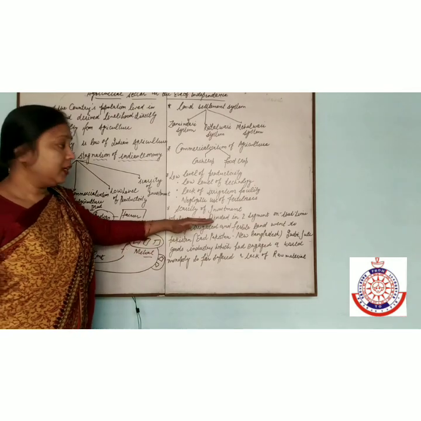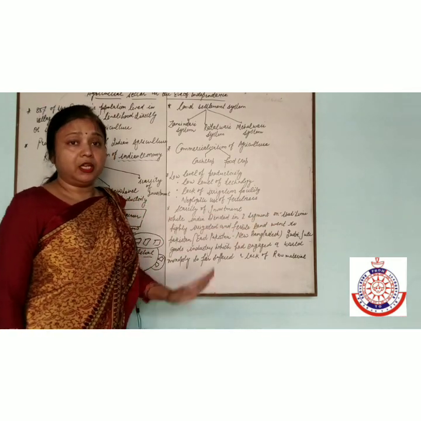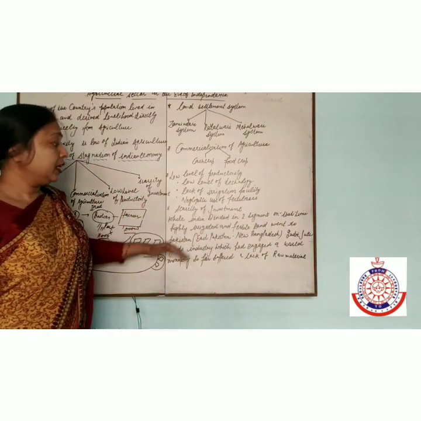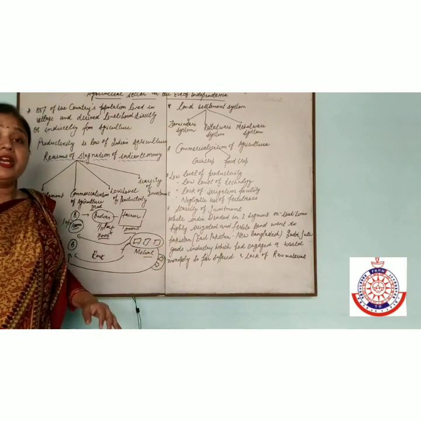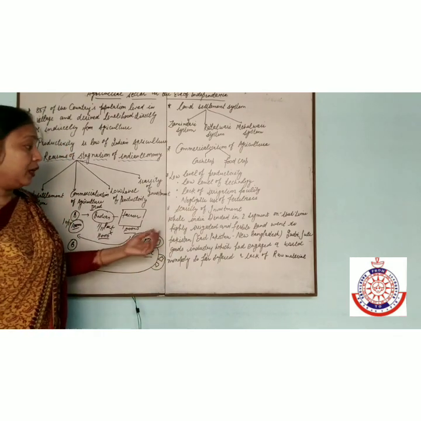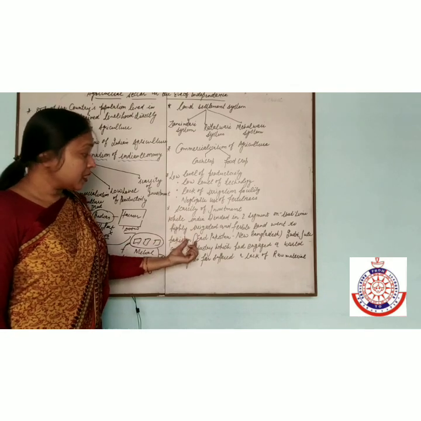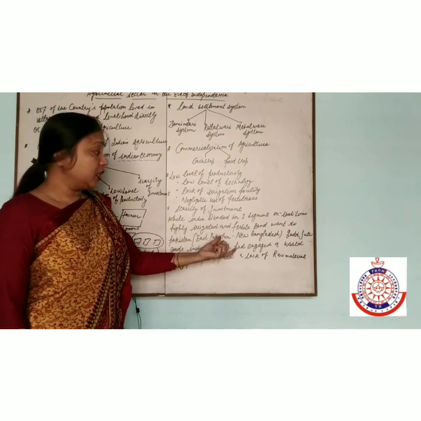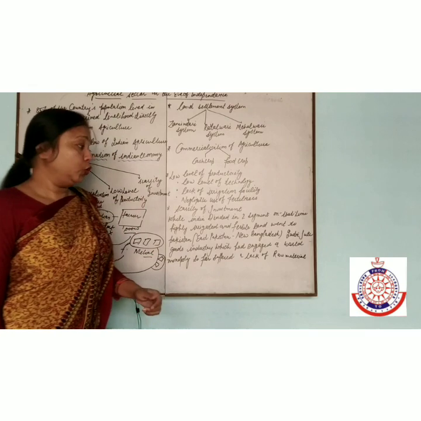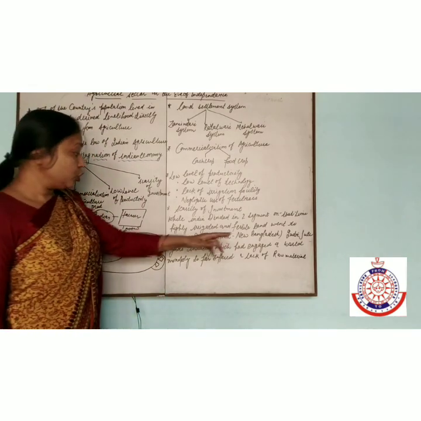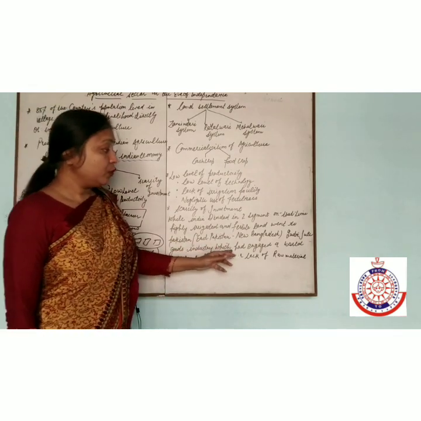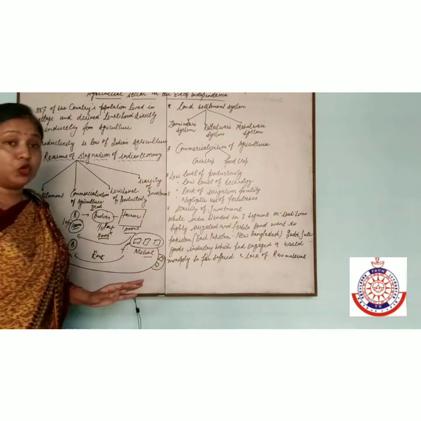Now, when India was divided into two, India and Pakistan, irrigated and highly fertile land went to Pakistan, that is East Pakistan, now known as Bangladesh. India's jute goods industry was engaged in a world monopoly.